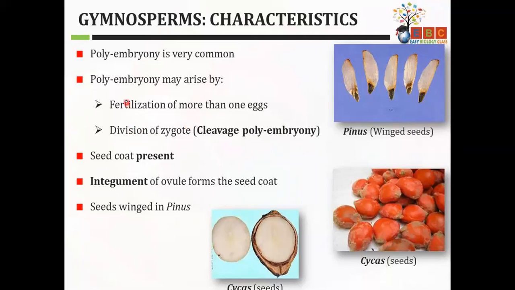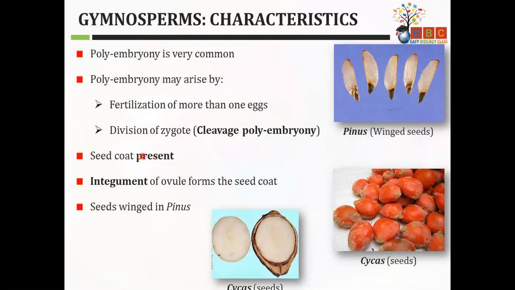Now a few unique characteristics. Polyembryony. Polyembryony means inside a single seed more than one embryo develops. It is very common in case of gymnosperms. It is possible either by fertilization of more than one egg by sperm, or it happens even if one egg is fertilized by one sperm. The zygote produced divides to form many zygotes, and from that many embryos form. That is the characteristic possible. So polyembryony is very common in this type of plants.